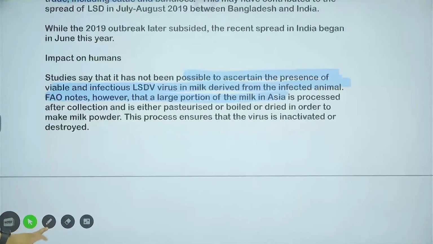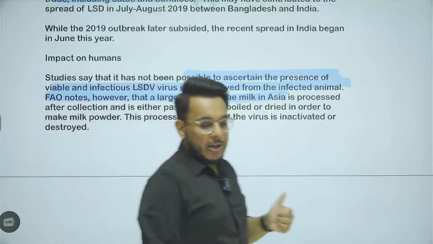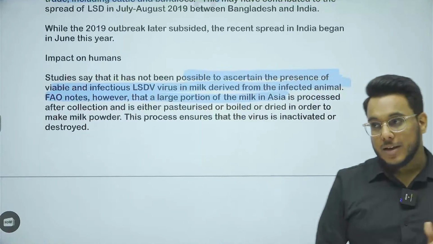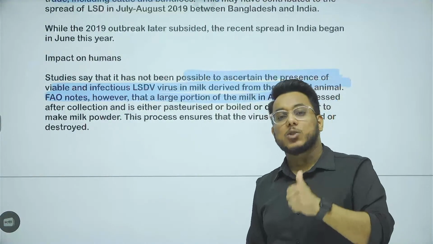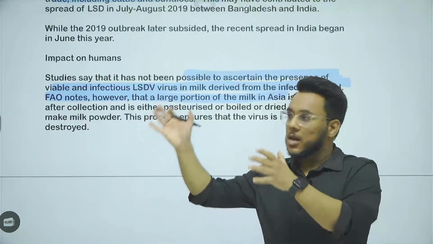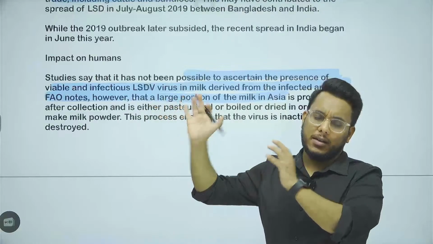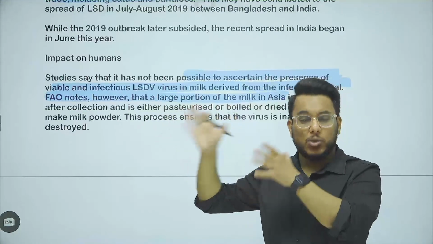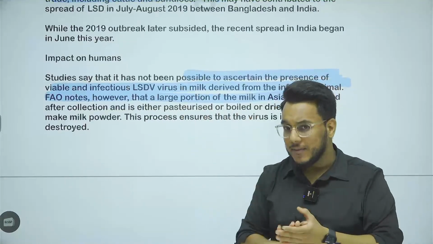Now the question is, can it impact humans? So basically, first of all, direct impact on humans has not been observed. Can it impact humans by consuming the milk? Suppose there is a cow infected by lumpy skin disease. You consume the milk of that cow. Can you get infected with that?